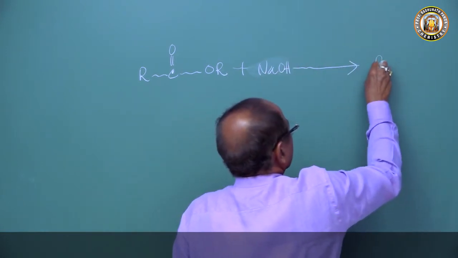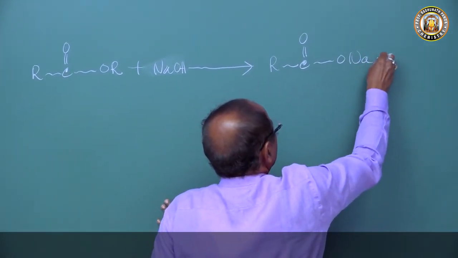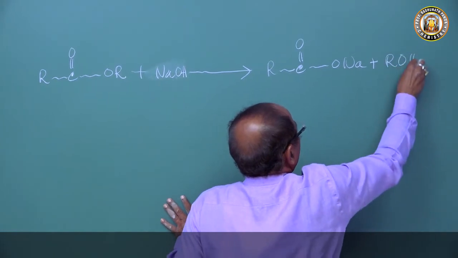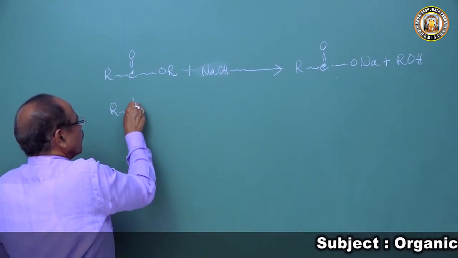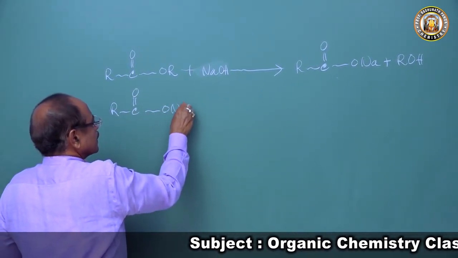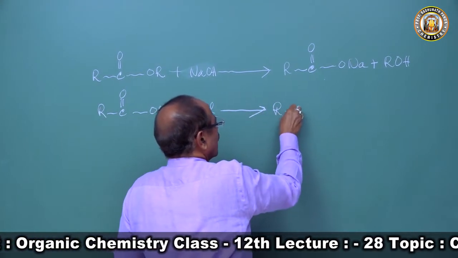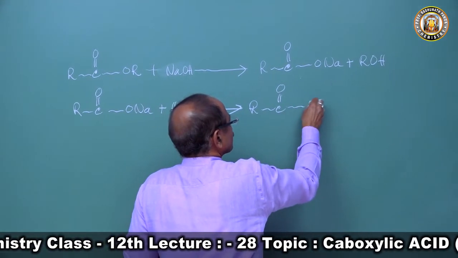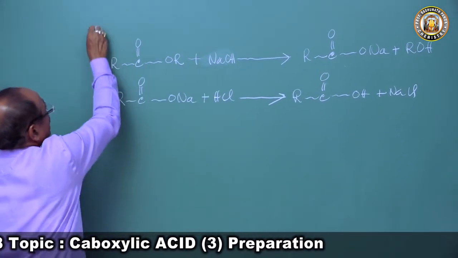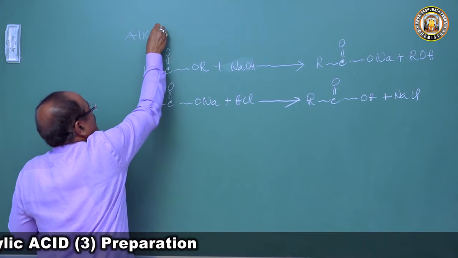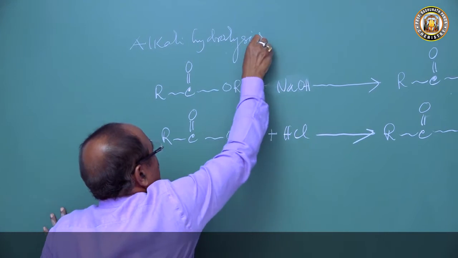Then this forms RCOONa plus R'OH, the alcohol and the sodium salt. Then the salt RCOONa is acidified with hydrochloric acid. This forms RCOOH plus NaCl. This reaction I had missed. This is alkali hydrolysis of ester. We have done this.